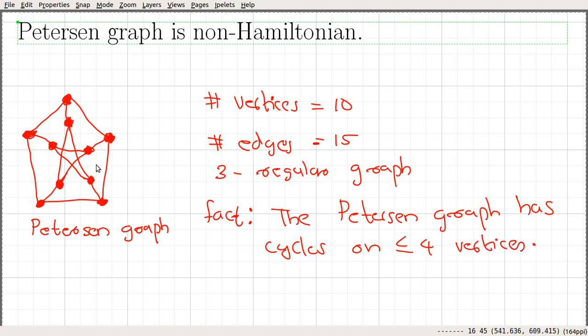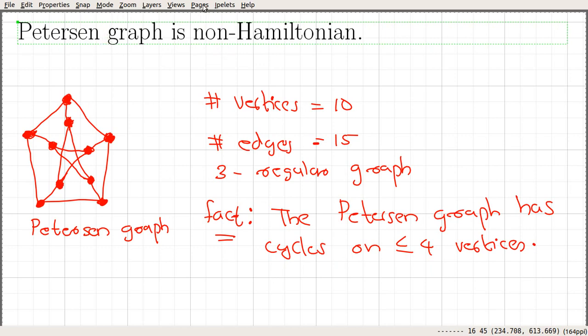This particular graph has only cycles of length 5, 6, etc. It does not have a triangle or a cycle C4. That means the Petersen graph has no C3 or C4. It could have C5, C6, C7, etc. We will use this fact to show that the Petersen graph is not Hamiltonian.